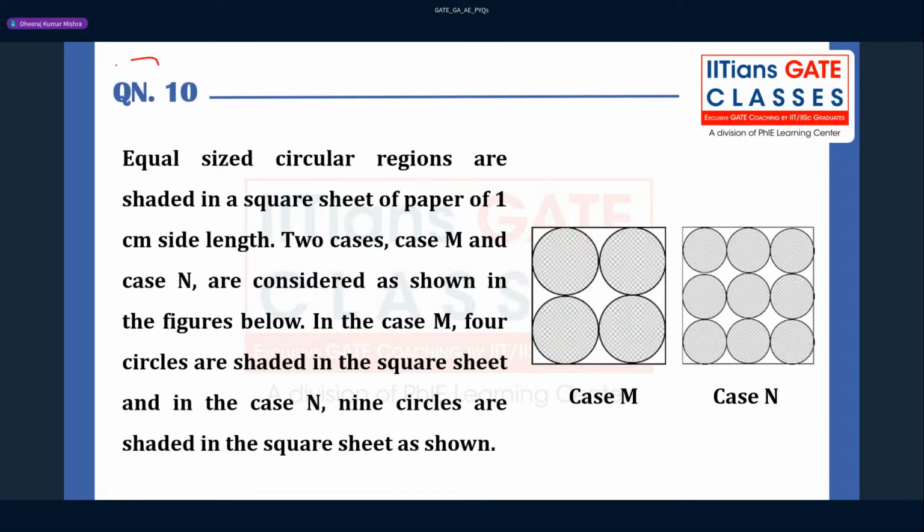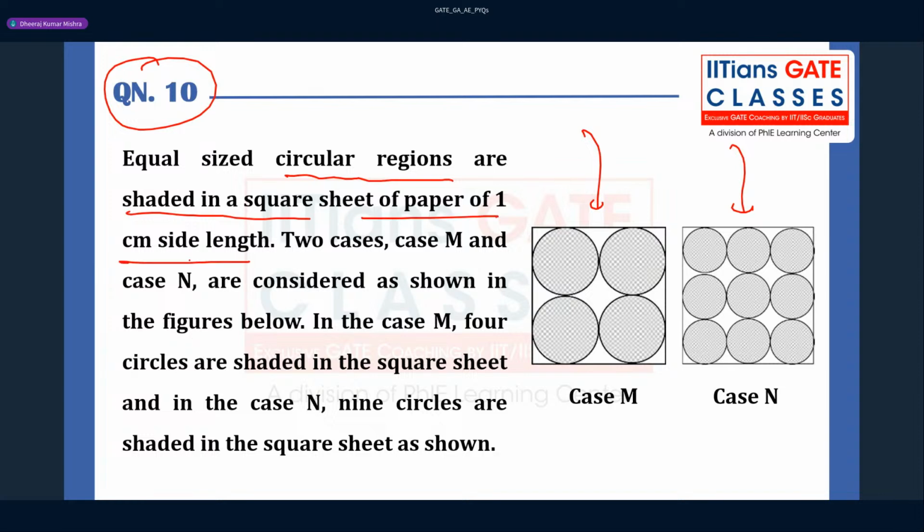Now the question number 10, guys, we are going to solve, right? Whenever geometry based questions are given, we get scared, right? But this question is very simple. You see, equal sized circular regions are shaded in the square sheet of paper of 1 centimeter side length. Okay, so you can say these are 1 centimeter side length, right? Two cases, case M and case N, are considered as shown in the figures below.